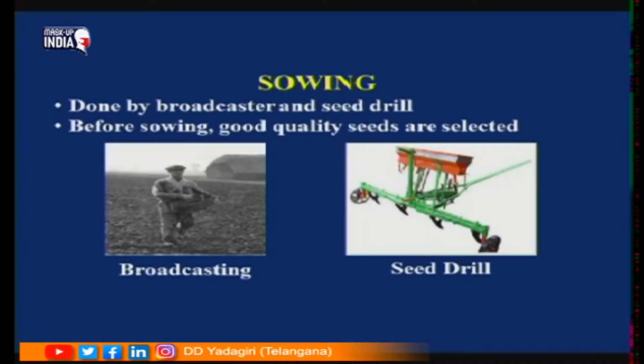What is the next step? Sowing. Sowing means putting seeds in the soil. It is done by different methods. Either it is done manually or by some machines. See children, coming to sowing, two types of methods are there, I said. The first one is manual. Manually it is done by two methods. One is broadcasting and the other one is line sowing.